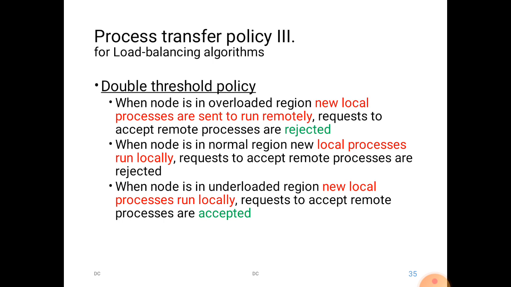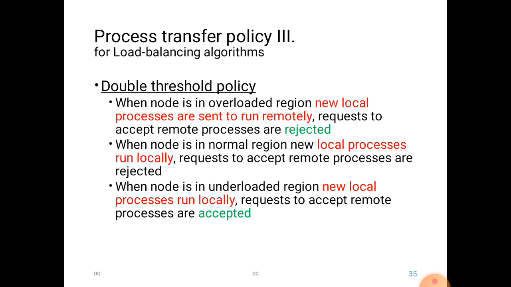So again, let us see in each part, that is, below low mark, below high mark, and above high mark, how the policies are processed, how the nodes are processed. When the node is in the overloaded region, that is the above part, new local processes are sent to run remotely.